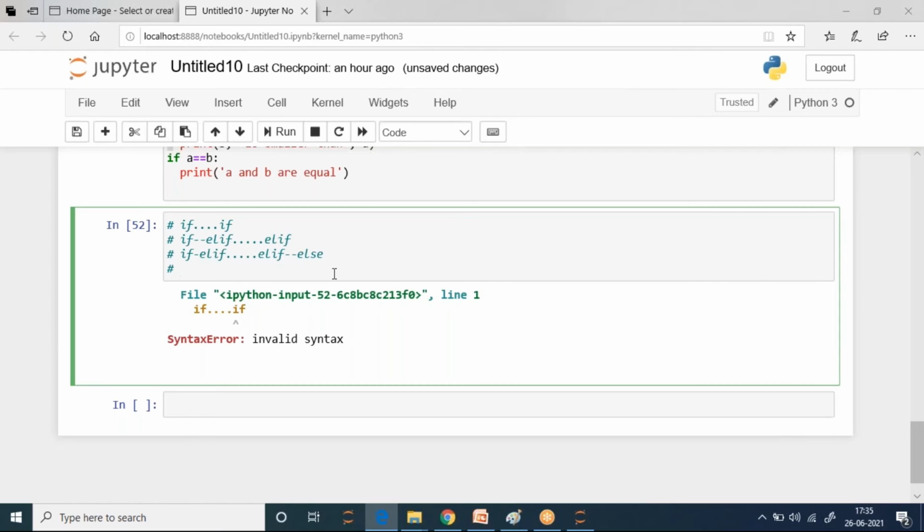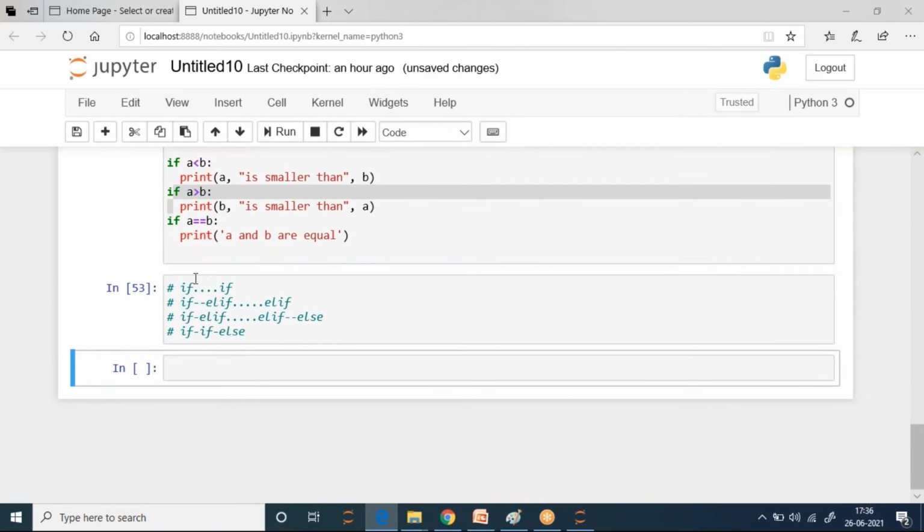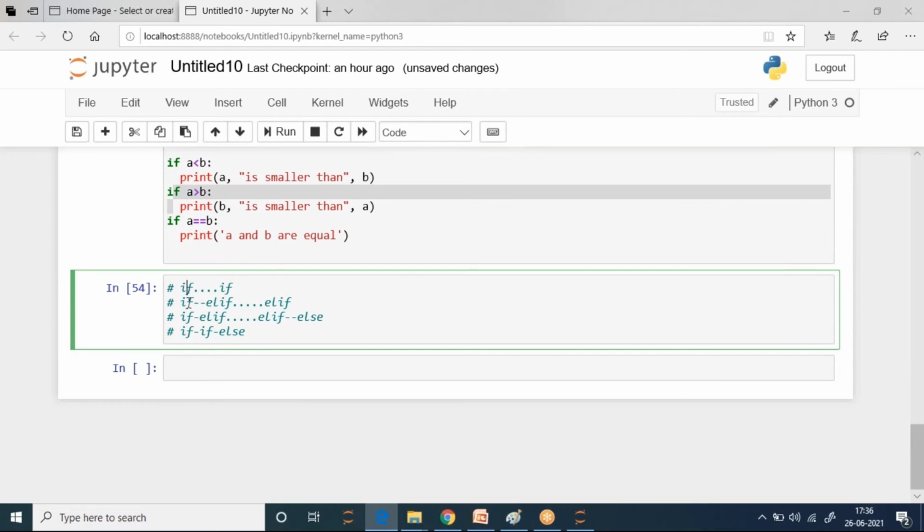Then it can be if without any elif, just else, like this. You can have multiple if also, no problem. But you know how elif works and how if works. If will check every condition, while elif will stop once it gets the true statement. So this is what is allowed. I will tell you what is not allowed.